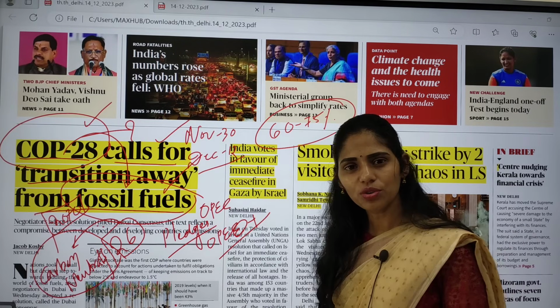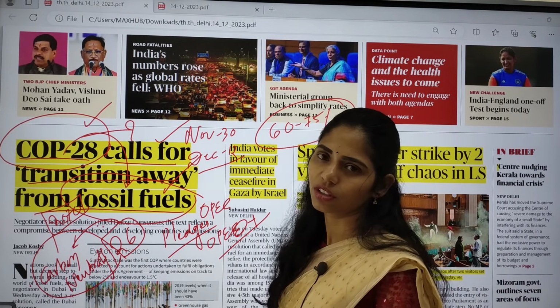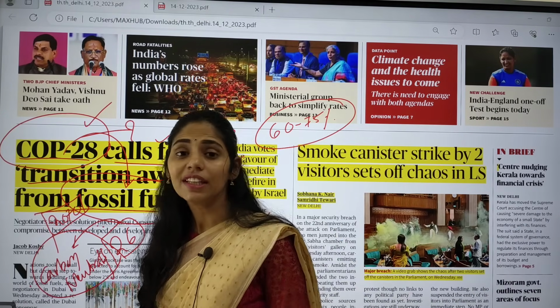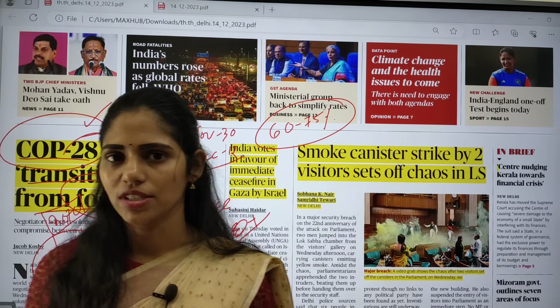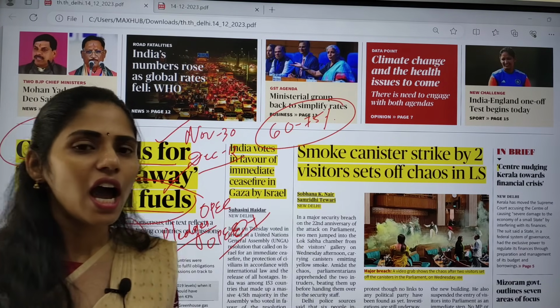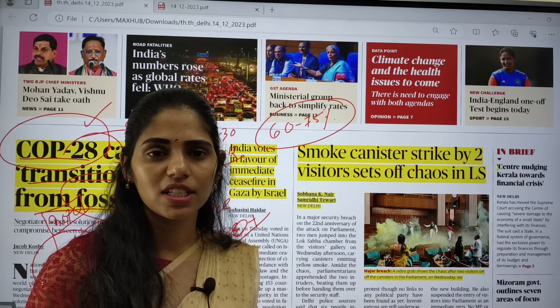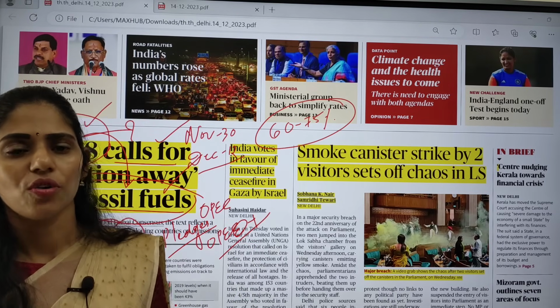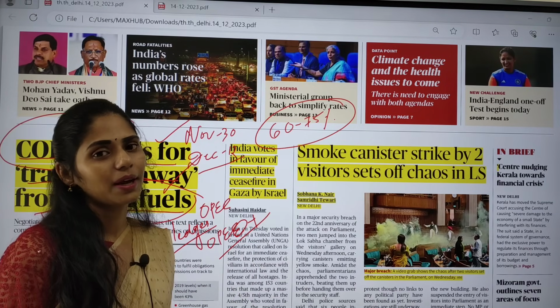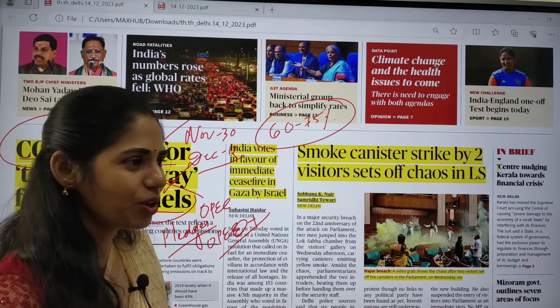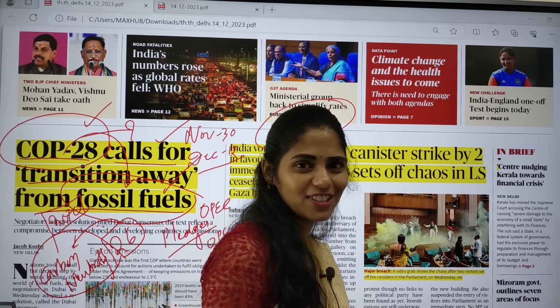Whenever we use these fossil fuels like coal, crude oil and natural gas, they release carbon dioxide emissions. And these carbon dioxide emissions are one of the important causes of increasing global warming, and global warming is causing climate change.